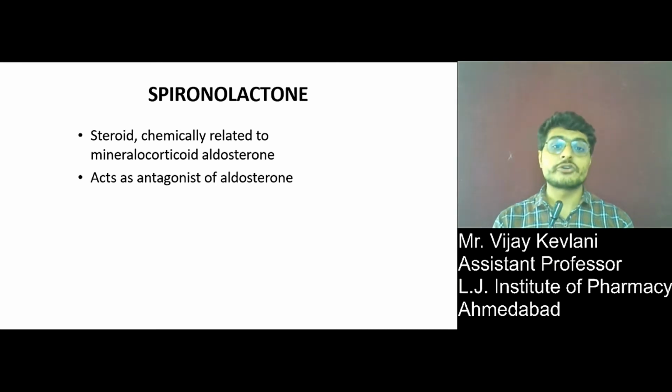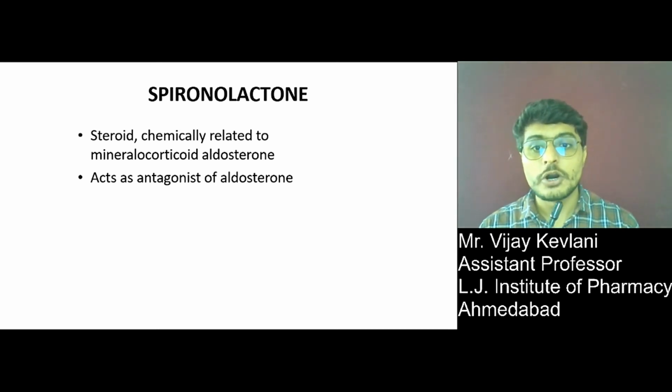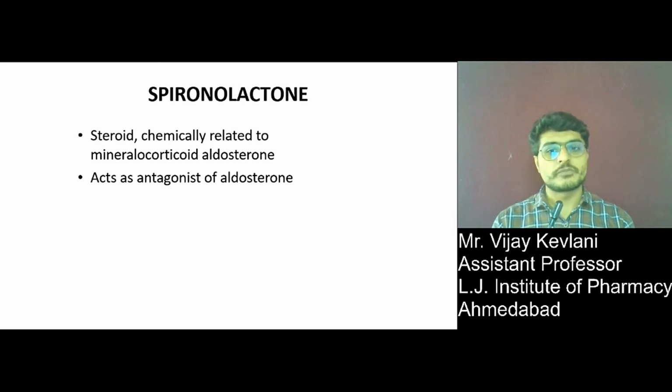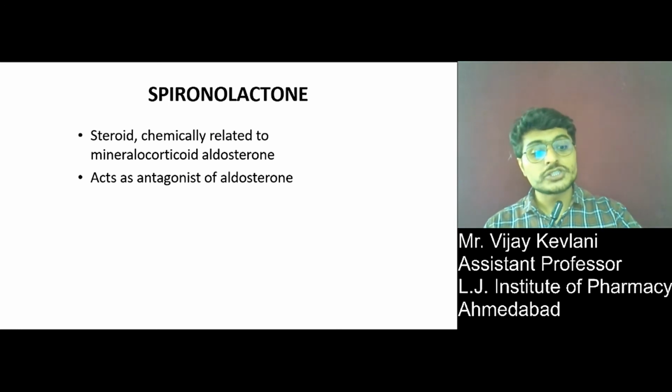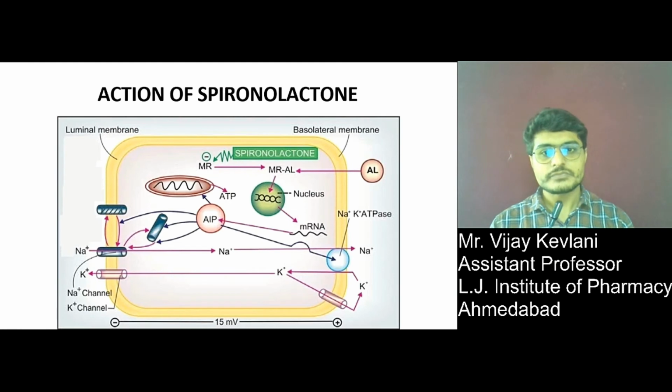Next is spironolactone. This is a steroid chemically related to the mineralocorticoid aldosterone. It acts as an antagonist of aldosterone, right? This is the mechanism. It acts in the collecting ducts, and it is ultimately inhibiting aldosterone. It acts as an aldosterone antagonist, and by that it is inhibiting mineralocorticoid action.